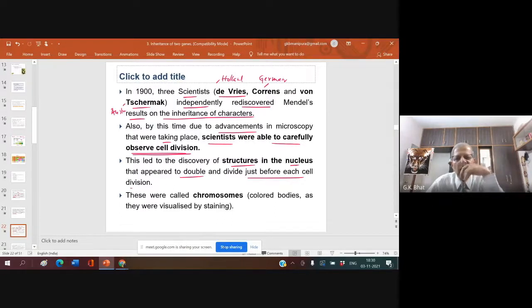These structures are nothing but chromosomes, colored bodies which are visualized by staining. So when the microscope was invented, chromosomes were identified and cell division was studied, it became clear where the factors are situated and how they move from parent to offspring.